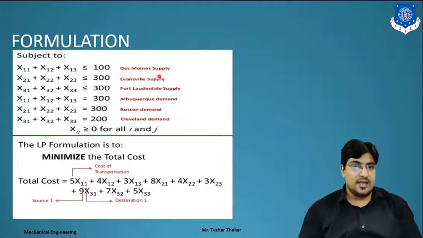1000 for the Des Moines supply. For Evansville supply, we have to formulate this equation. For Fort Lauderdale supply, we formulate this, right?